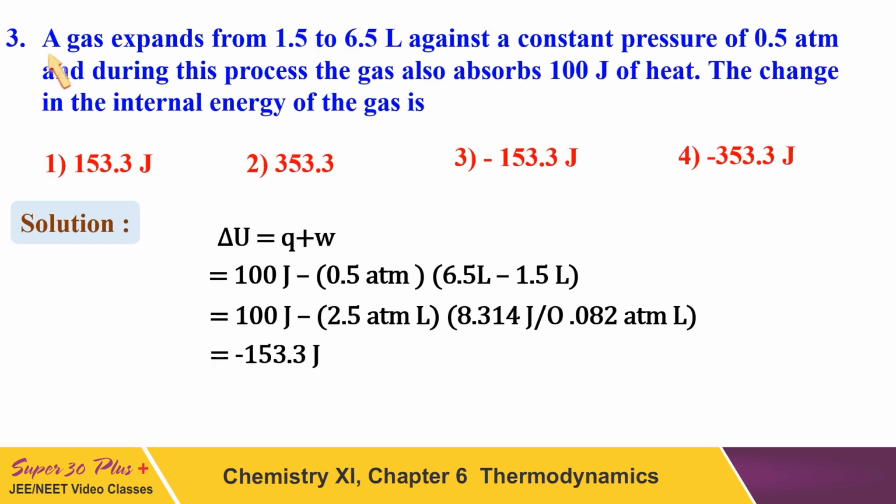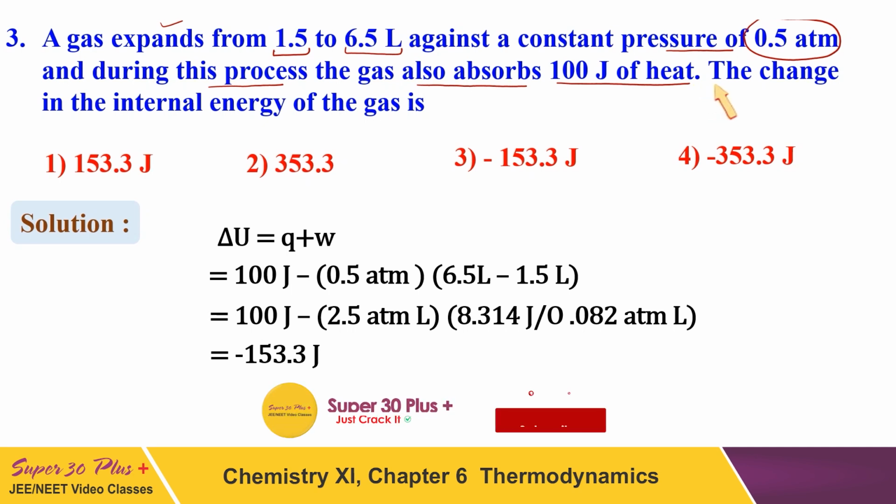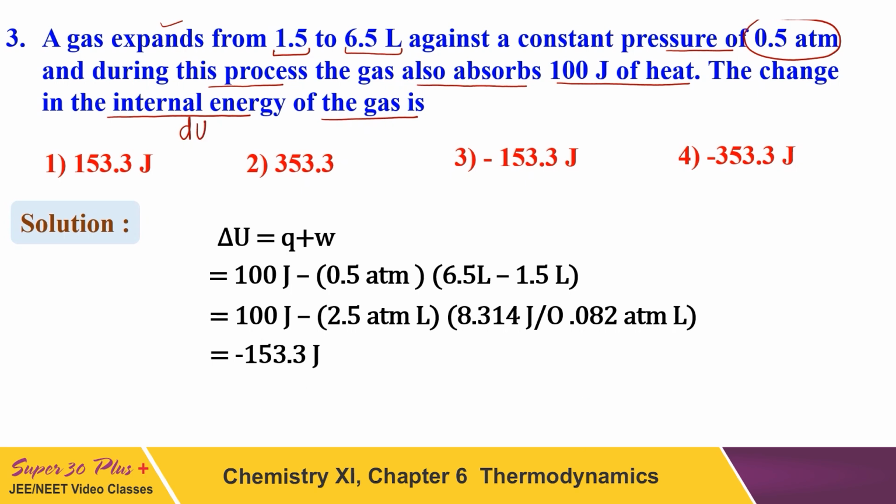Another question: a gas expands from 1.5 liter to 6.5 liter against a constant external pressure of 0.5 atm. During this expansion, the gas also absorbs 100 joule of heat. So during the expansion, the gas absorbs 100 joule of heat. You have to find out the change in internal energy, delta U.